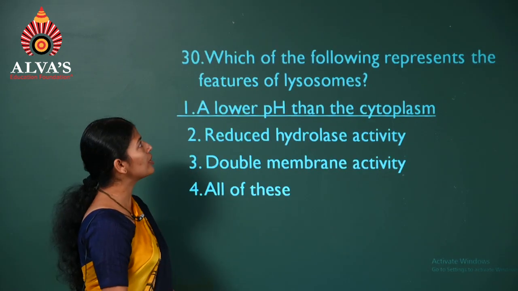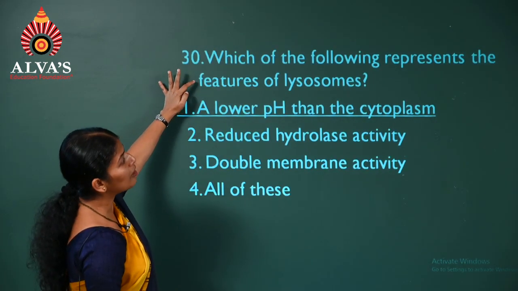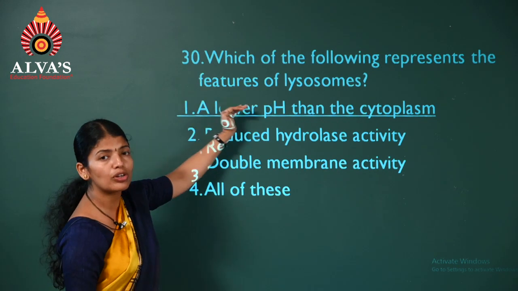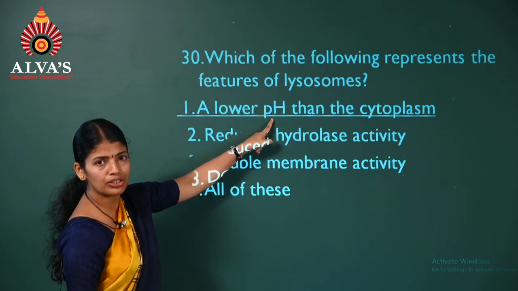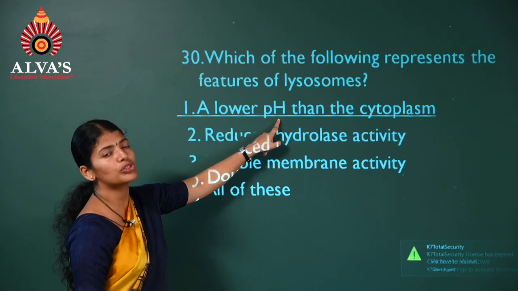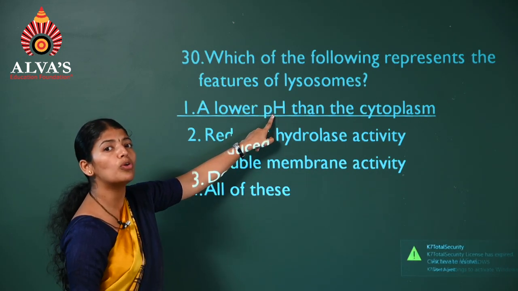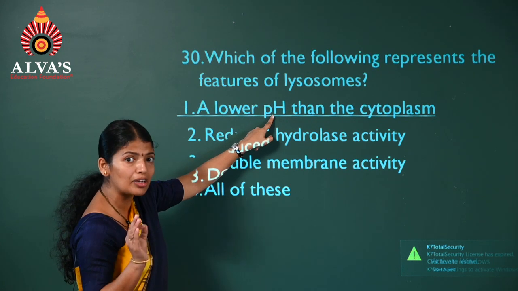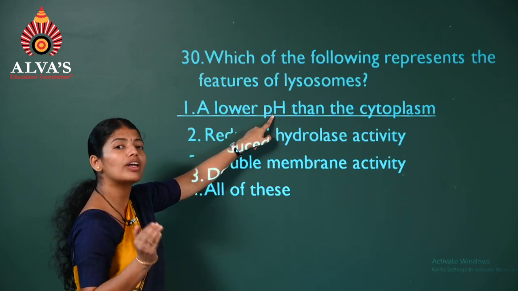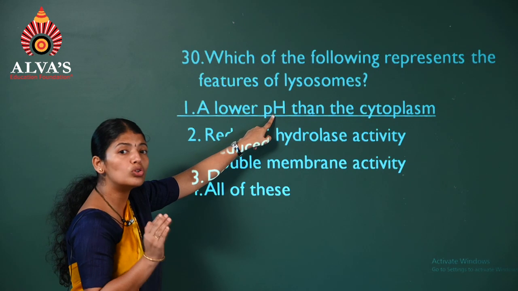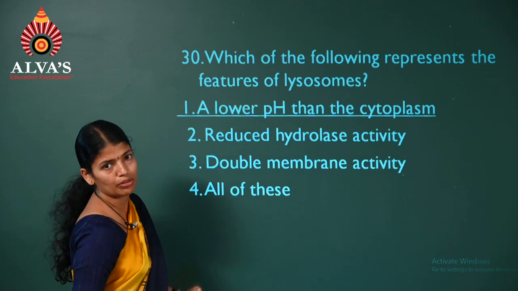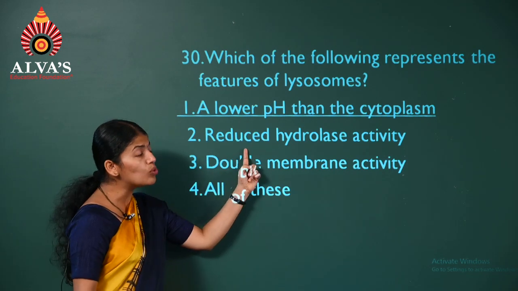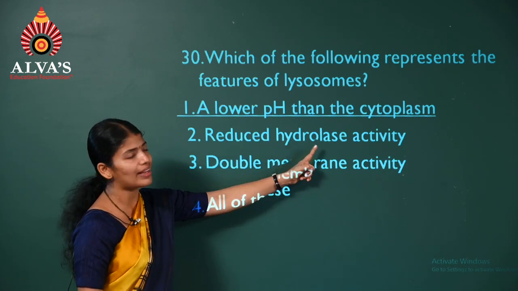Question number 30, let me read. Which of the following represents the feature of lysosomes? Lower pH. Did you learn this? Yes, lysosomes need acidic pH for the activity of their enzymes. So it's a lower pH than the cytoplasm. It's a correct statement. Next, reduced hydrolase activity.